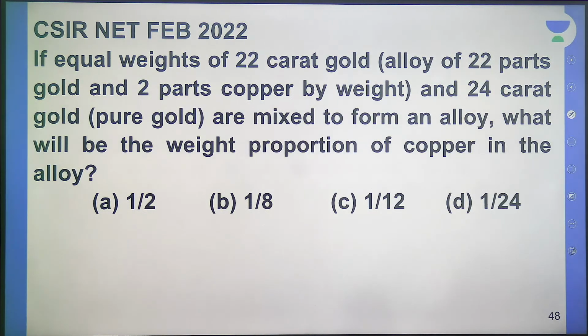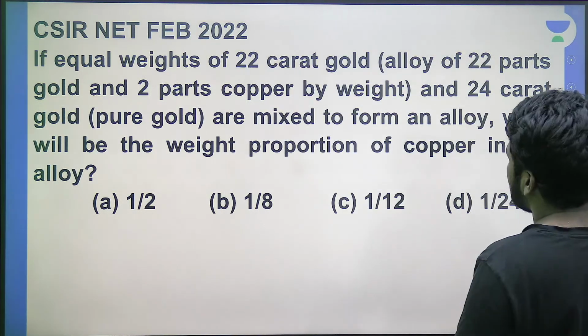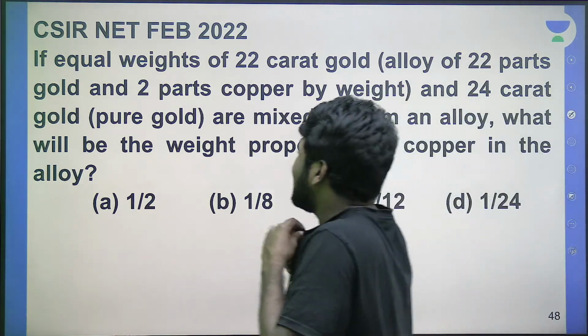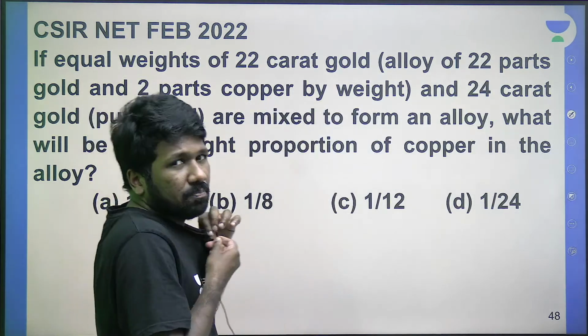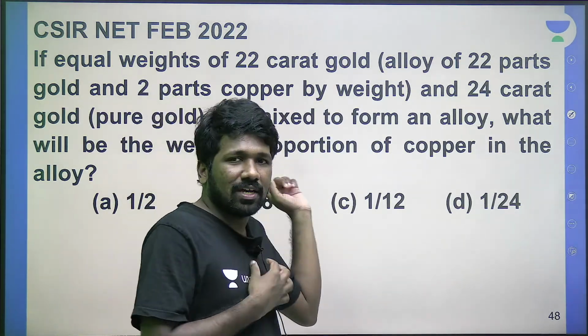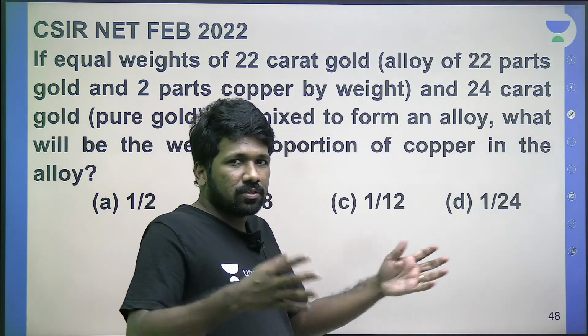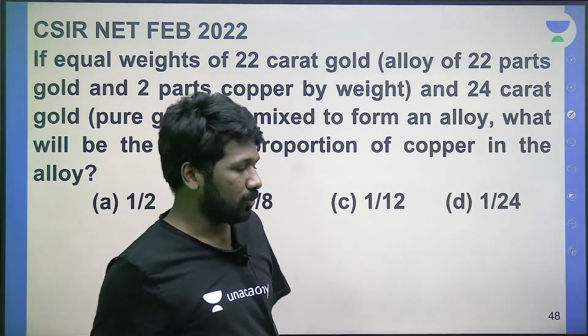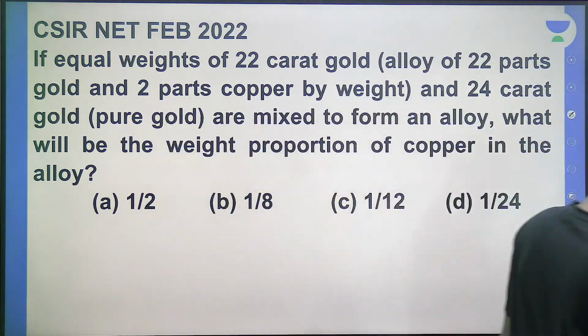Some of you got the option, some of you haven't got the answer. I will explain. This question is a mixtures and allocation problem, where you should know the definition of carat. This kind of question was asked multiple times. The same question was asked once, and this kind of question was asked 2 other times also. So this is a common type CSIR asks.